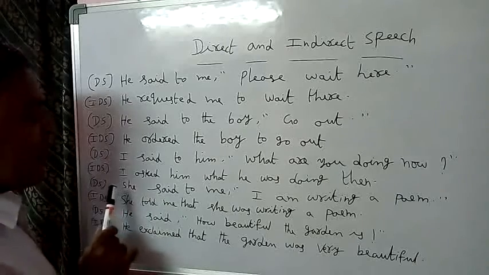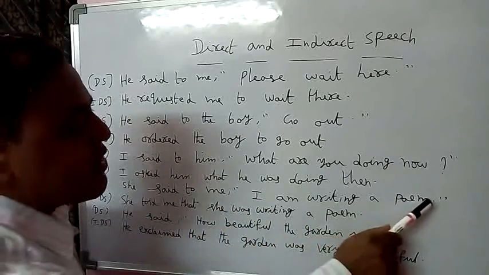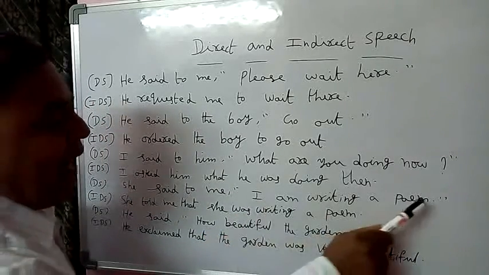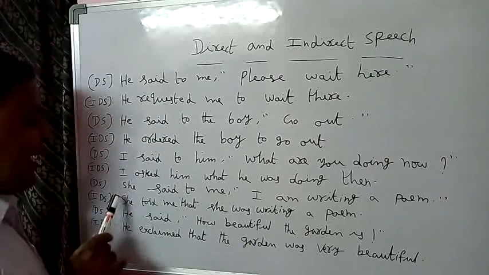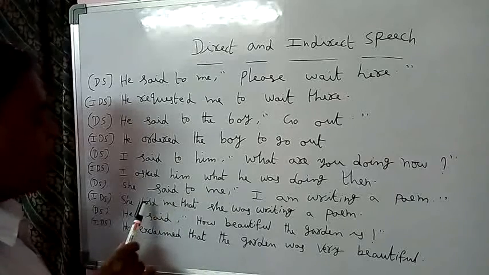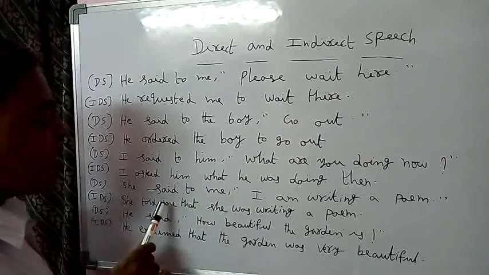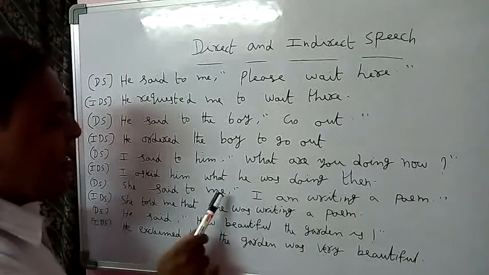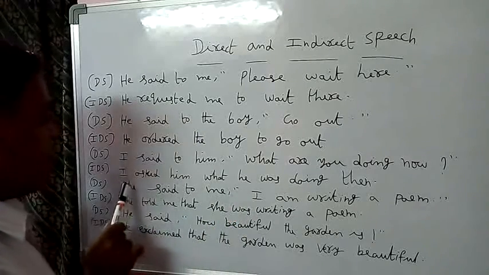The next example is: She said to me, "I am writing a poem." Here the sentence begins with a subject and ends with a full stop. This is called an assertive sentence. The subject is she. The same subject again we must write in indirect. Here the reporting verb "said to" becomes "told" in an assertive sentence. The object is me. The same object again we must write in indirect. In an assertive sentence, "that" is used instead of the comma.